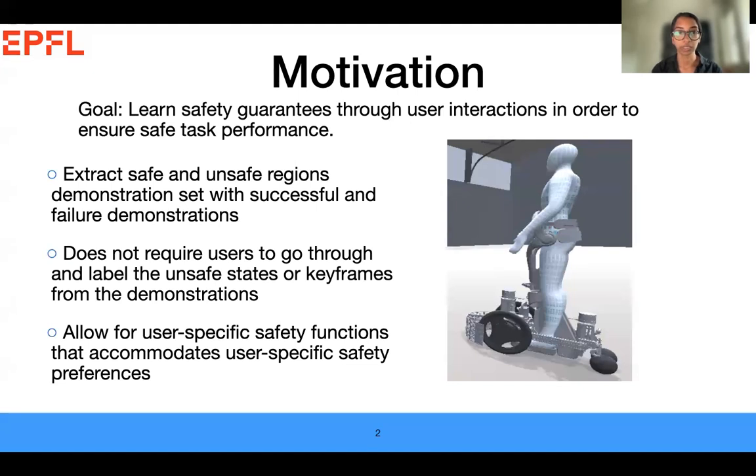So our goal in this work is to be able to learn safety guarantees through user interactions in order to ensure safe task performance. And by this, I mean that given a demonstration set with both successful and failure demonstrations, we want to be able to extract the safe and unsafe regions of the demonstration set such that the failures that were experienced are avoided in the future. Importantly, we want a method that does not require users to go through and label specific unsafe states or keyframes from the demonstrations. In addition, we want to allow for user-specific safety functions that accommodate user-specific safety preferences for balancing task performance and safety.